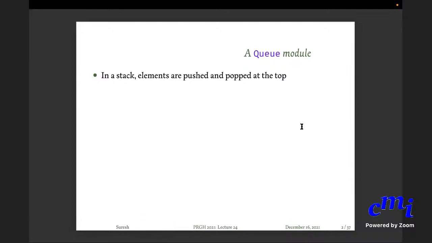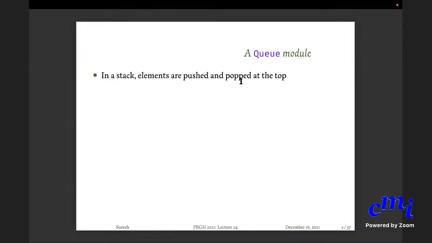And then when a function returns, it will pop from the stack, etc. You can read about the system stack, so on. So stack is important. So is queue. Queue is also a very widely used data structure. It's a simple concept. In a stack, elements are pushed and popped at the top or at one end. In a queue, elements are pushed in one end and popped at the other end.